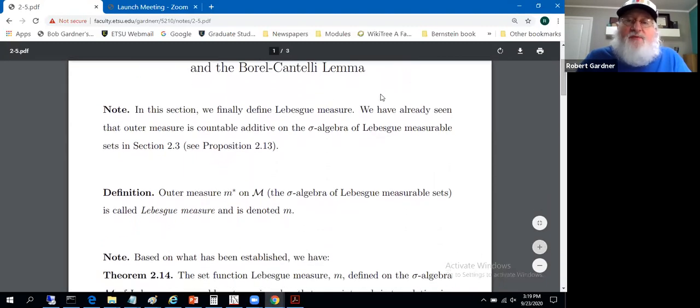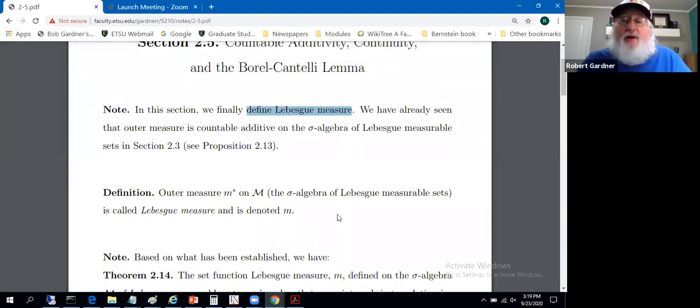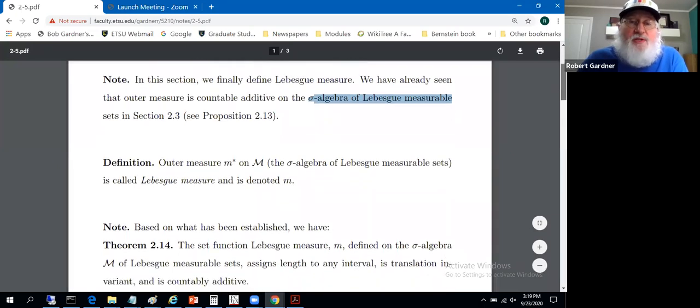In particular, we finally define Lebesgue measure. We haven't formally done that in the notes. I've verbally probably done it several times. And we'll look at a couple of properties of Lebesgue measure. Lebesgue measure will be defined on the sigma algebra of Lebesgue measurable sets. That sigma algebra we dealt with in section 2.3. And it's not defined on the power set of the reals. So non-measurable sets do exist. More details on that in the next section, section 2.6, I believe it is.